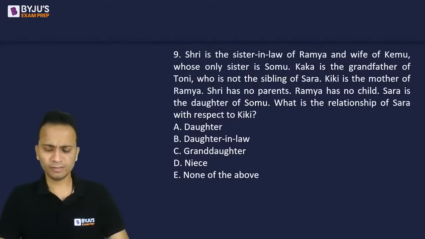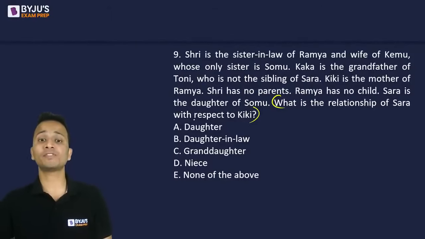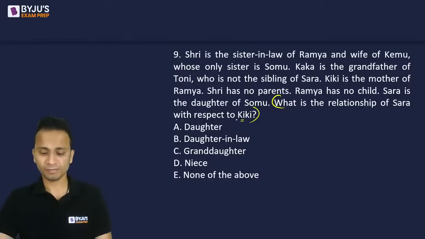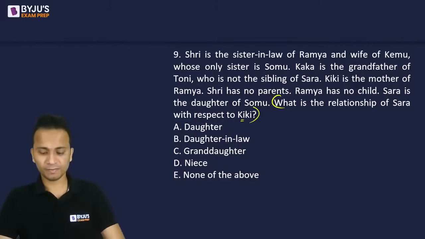Any answer for this one? You just need to draw the family tree. Only one question is related to this. As soon as you get the answer, there is no need to continue with the family tree. So what is the relationship of Sarah with respect to Kiki?